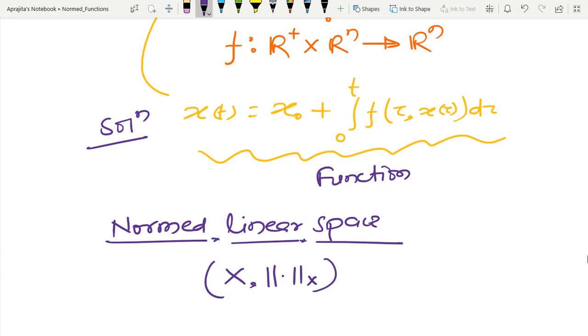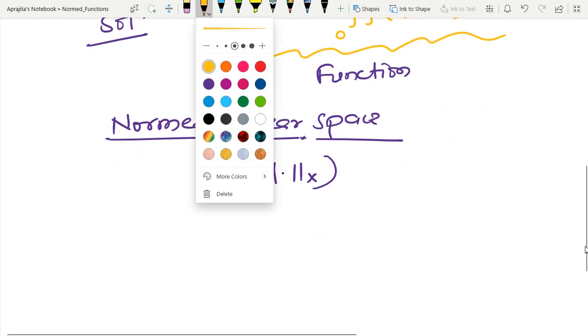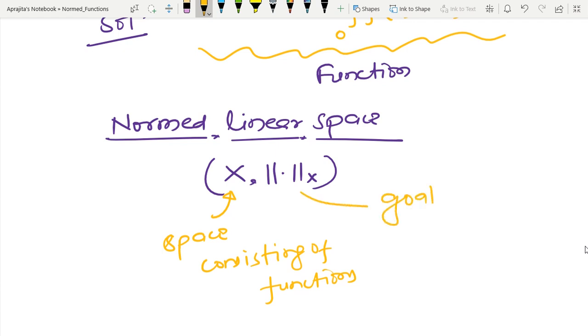So in today's class I am very specific. This X is a space consisting of functions, and our goal is to define what is called the norm in a functional space.